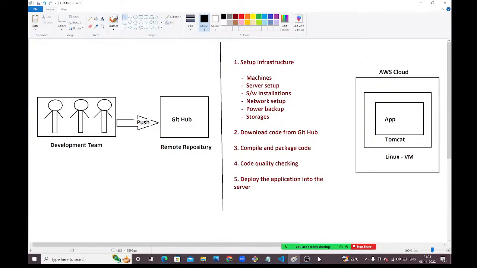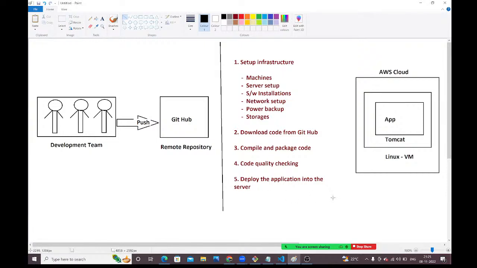How much time will it take? How many teams are required? One team can't do all these activities, guys. For infrastructure setup, we need to maintain a separate team. For downloading the code, compiling the code, and packaging the code, we need one build team. For deployment, we need to maintain separate deployment teams, guys.